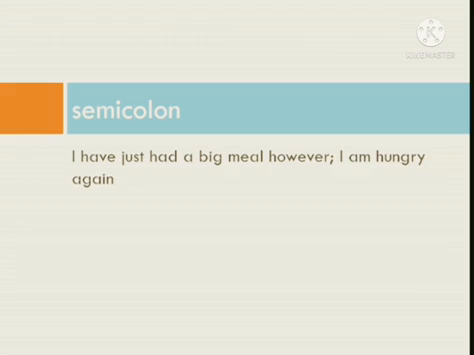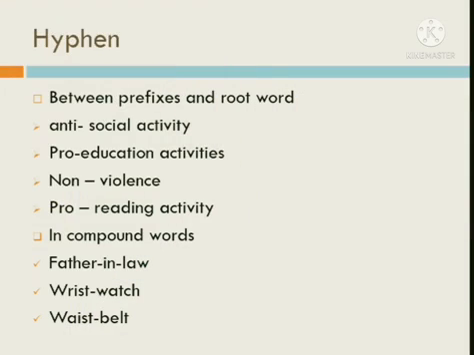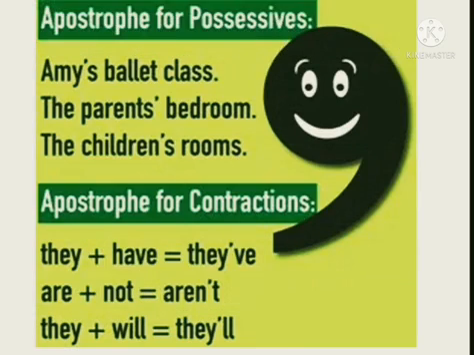So fifth punctuation mark is hyphen. It is used in between prefixes and the root word. It is used in compound words. Next punctuation mark is apostrophe. Apostrophe is used for possessives. Apostrophe is used in short forms or contractions.